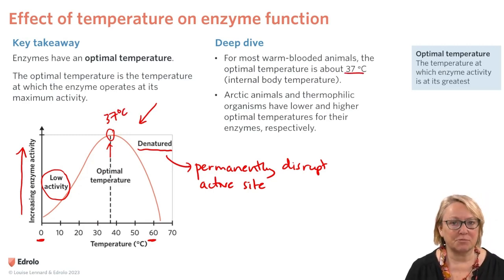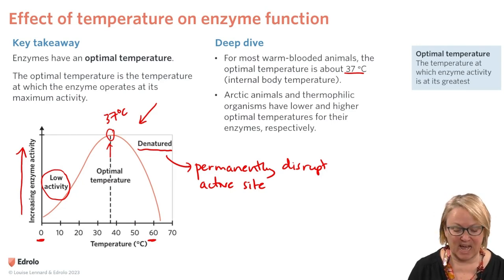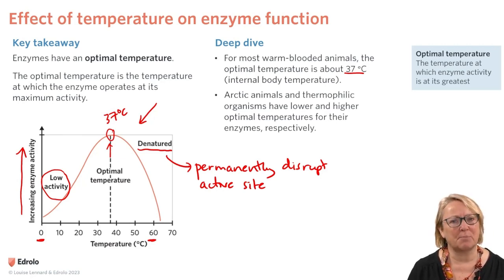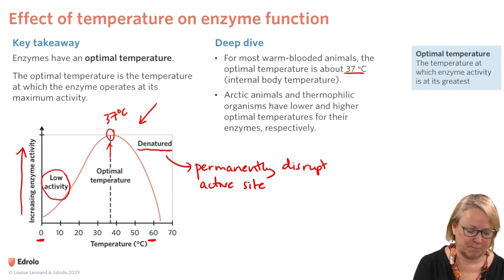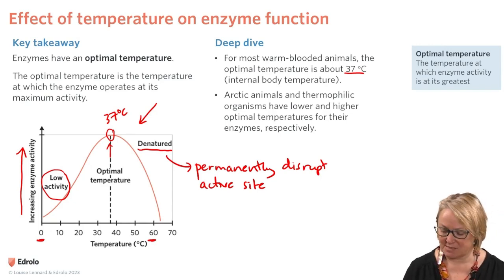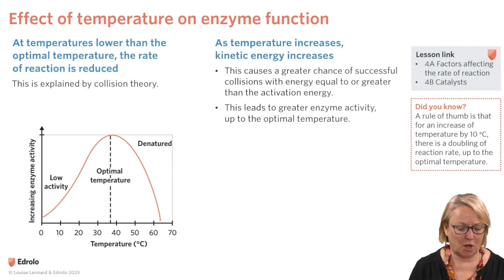However, different animals have different optimal temperatures. So animals that live in the Arctic, for example, and thermophilic organisms that live in high-temperature vents under oceans, have lower and higher optimal temperatures for their enzymes because they operate in a different environment. But for humans, the optimal temperature is 37 degrees Celsius. Let's have a look at what happens at lower temperature.